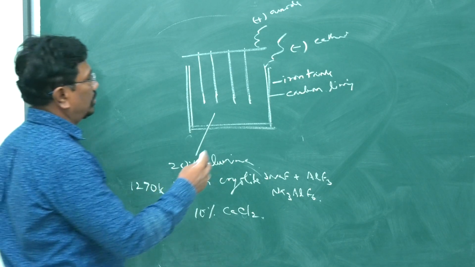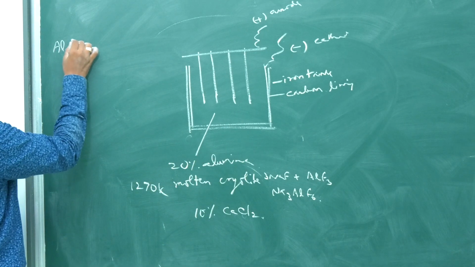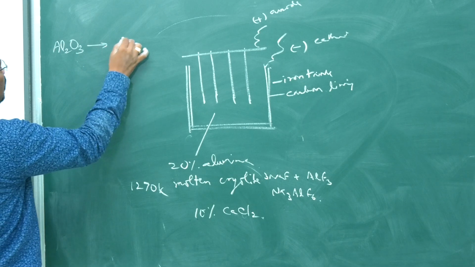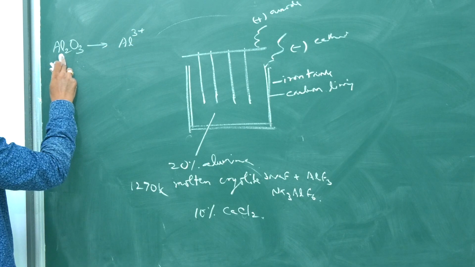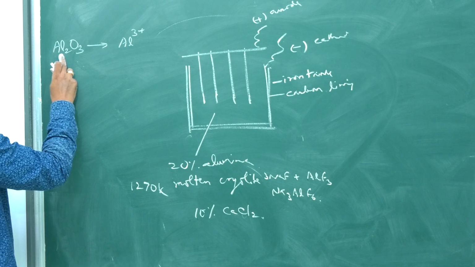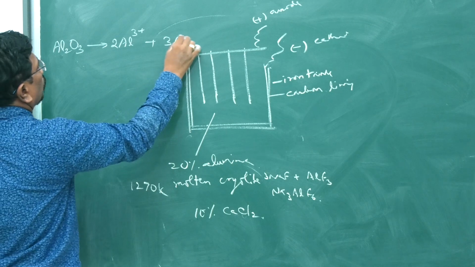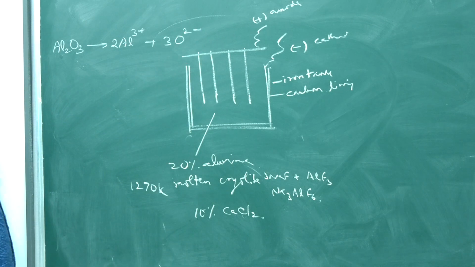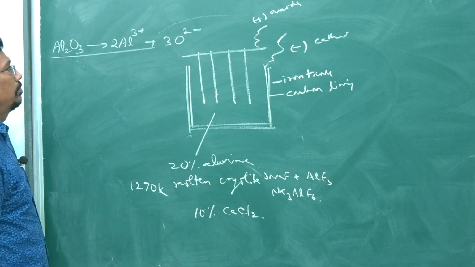Let me write the equations. Alumina Al2O3 gets ionized to give Al3+. The oxidation state of aluminum is plus 3, 2 aluminum, therefore 2Al3+, 3 oxygen, therefore 3O2-. This is how they are ionized.